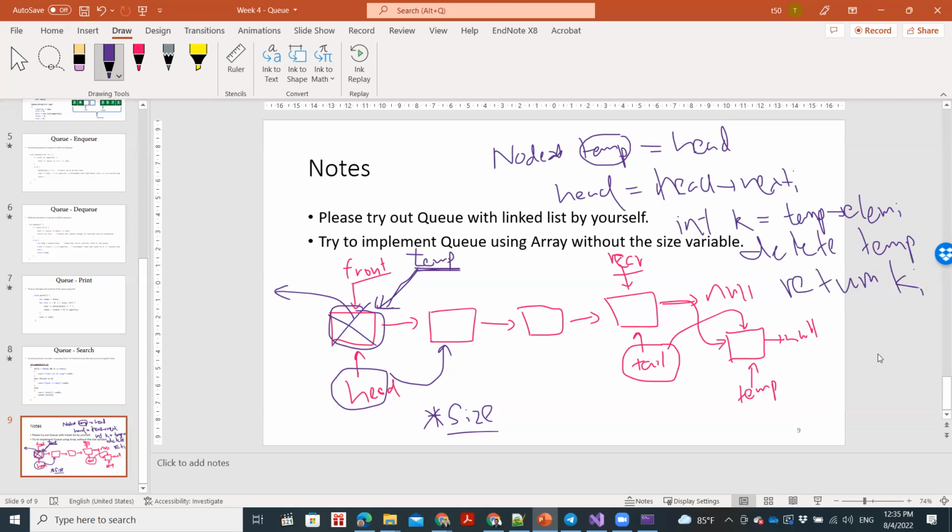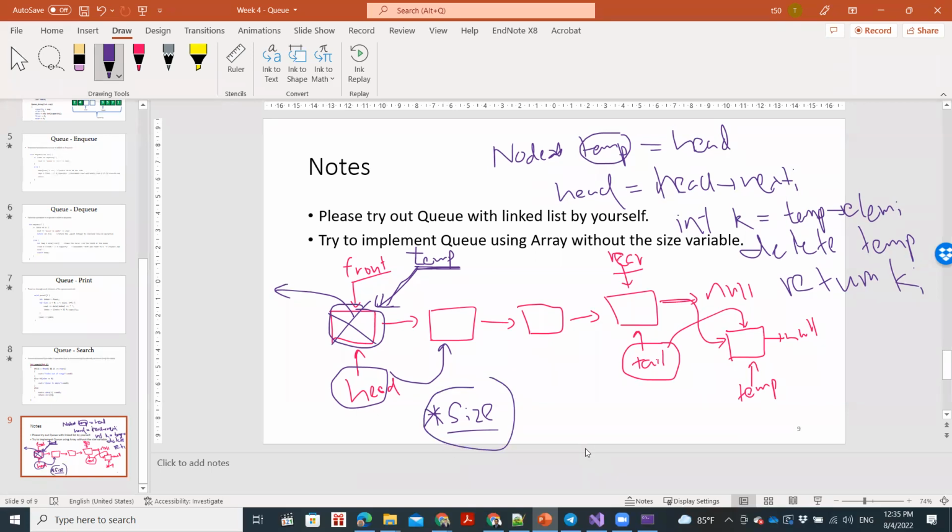Clear? Lakshan, is it clear? Yes, sir. Okay, so try to do it by yourself. I'll explain in the next lecture. So you don't need the size variable at all. That's the thing about using a linked list. Hope this is clear for you. If you don't have anything, we can wind up the lecture. Just type in the chat if you have any question.